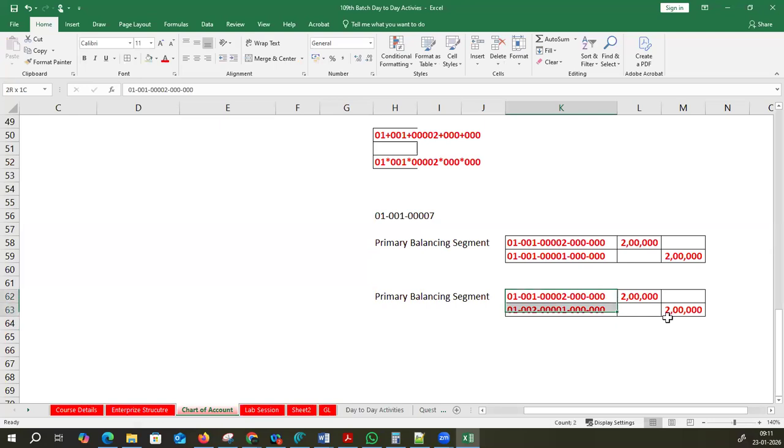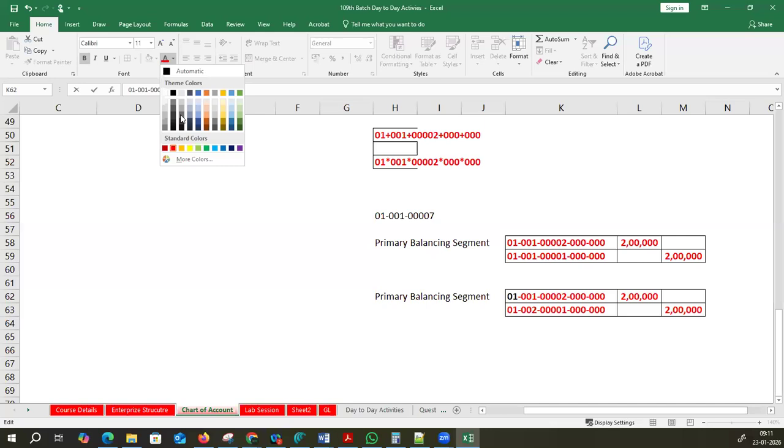now it will accept. It doesn't matter, it's okay, no problem. Now it will accept, not a big deal. The reason is the primary balancing segment holds only for primary balancing. That's it. Only for this account it will accept.